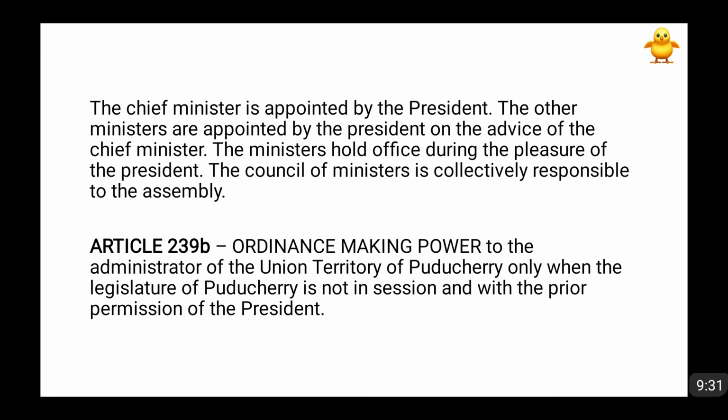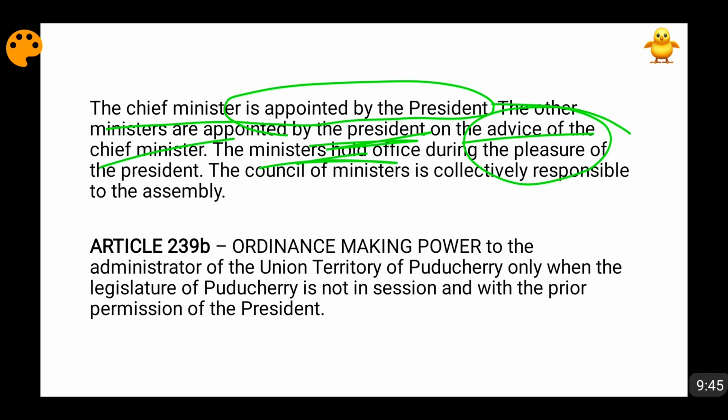Okay, friends. Now this chief minister will be appointed by the president, and the other 6 ministers will also be appointed by the president, but on the advice given by the chief minister. Also, these ministers will hold office during the pleasure of the president. And obviously, as happens in all the cases, the Council of Ministers is collectively responsible to the state legislative assembly.